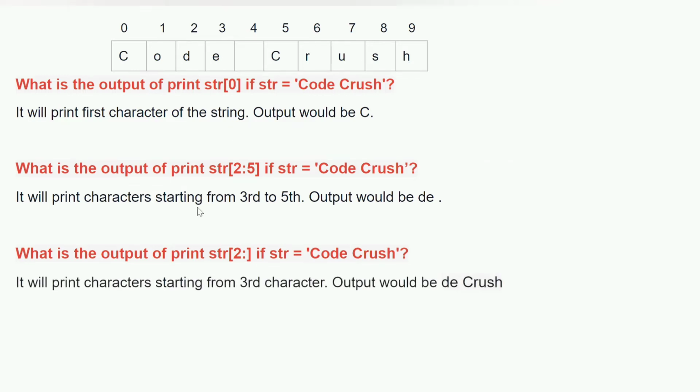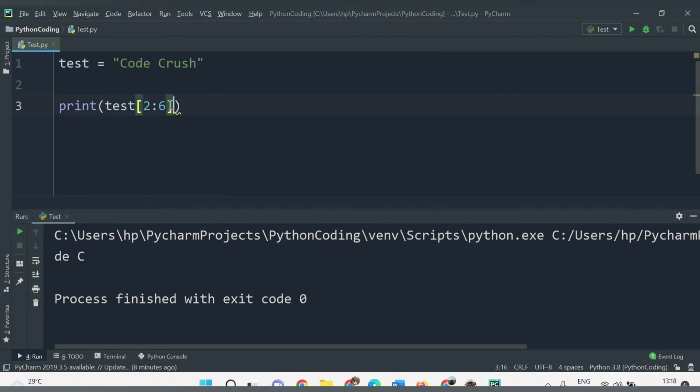So here you can see it will print characters starting from third character. Third character means second position, right? Because this is the first character which is at 0th position. So output would be from here D till the last position, till H. Let me show you that here. If you don't provide a second value here, then all the characters till the last position